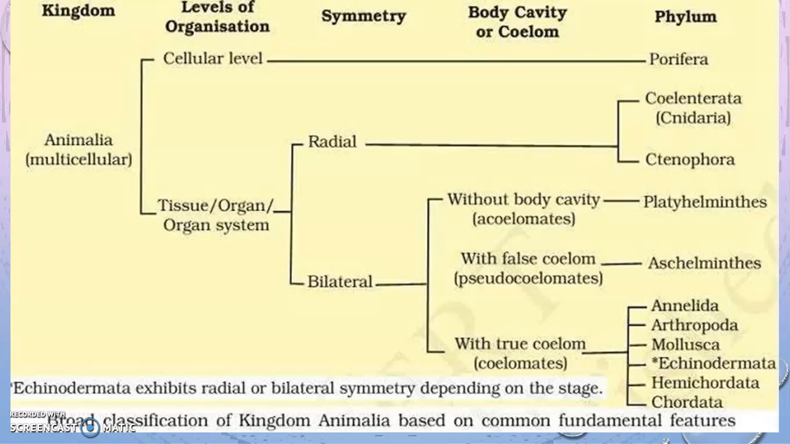Then the true coeloms are found in Annelids. Annelids are the earthworms, Arthropods are the insects, or you can say cockroaches, and Mollusca are like shelled animals, Echinoderms like the starfish, Hemichordata like Balanoglossus, and Chordata like we human beings. So this is a broad classification of the animal kingdom which we will read in the next 4th or 5th chapter.